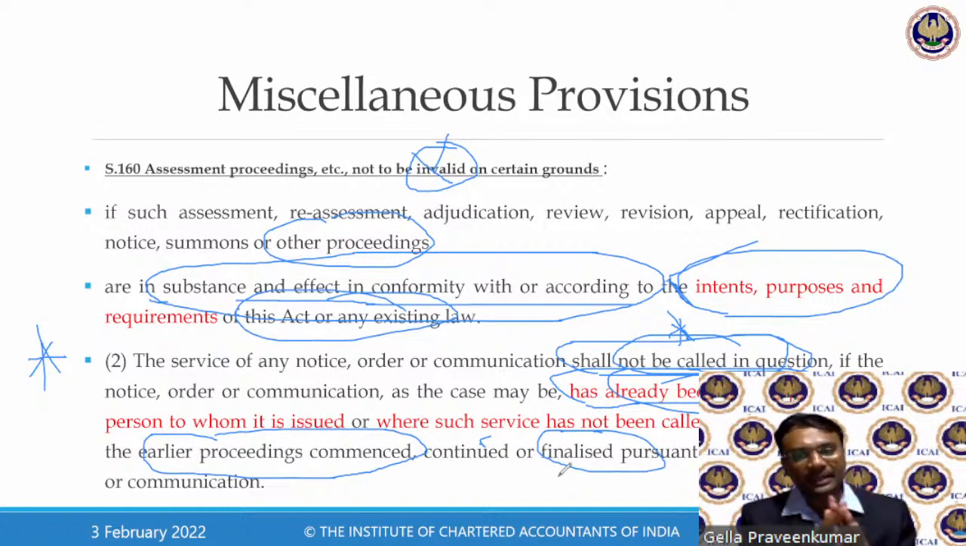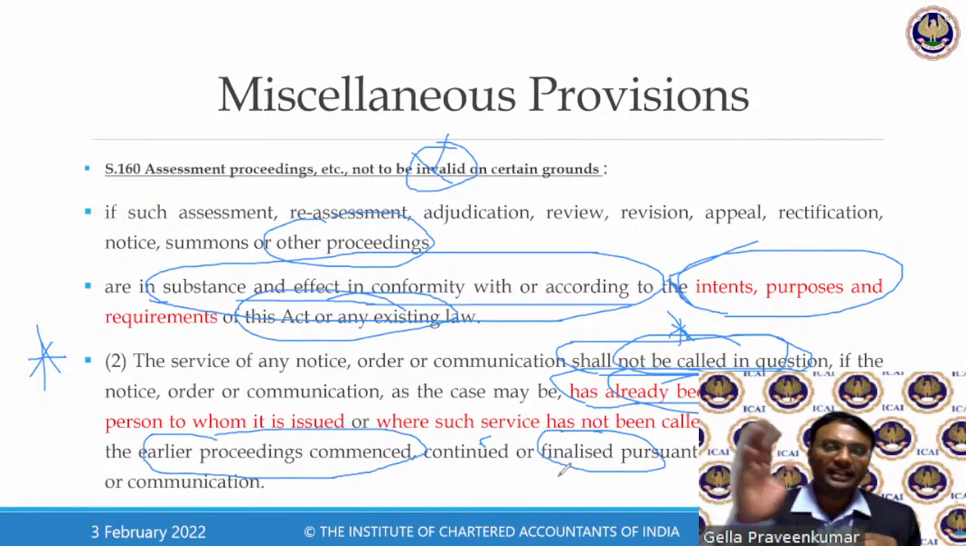Will it be called a punishable offense? They say yes, it is a punishable offense. You should have come to me. You should have taken an approval. Now, if I don't come to you, they say you have violated the law.